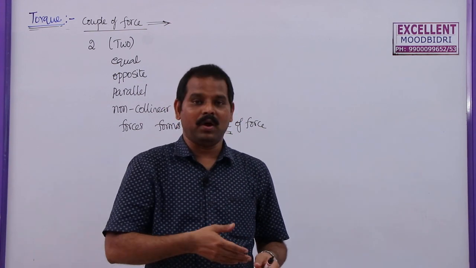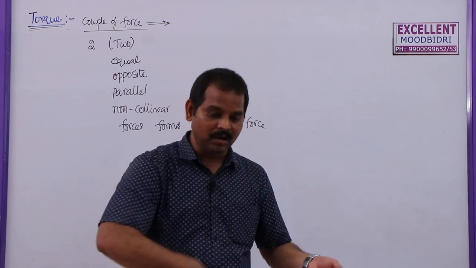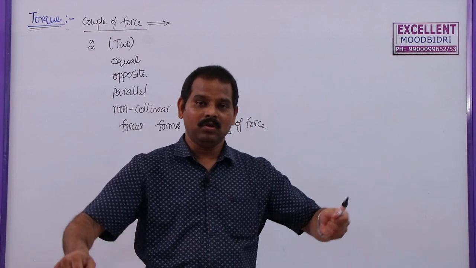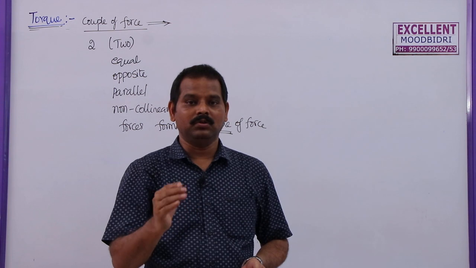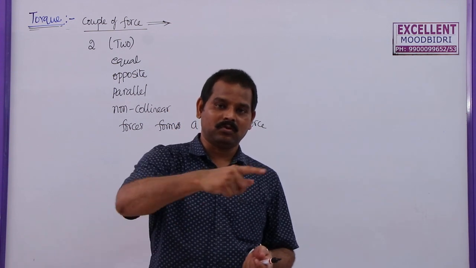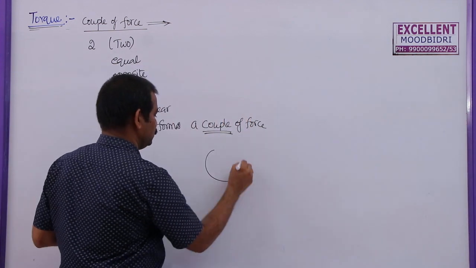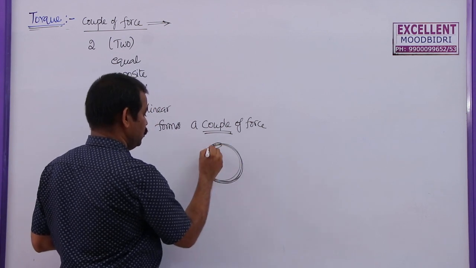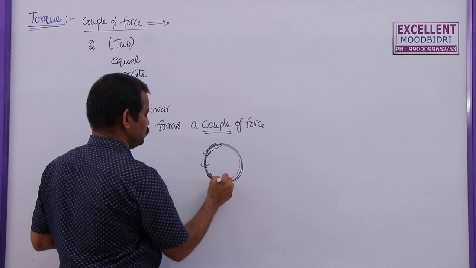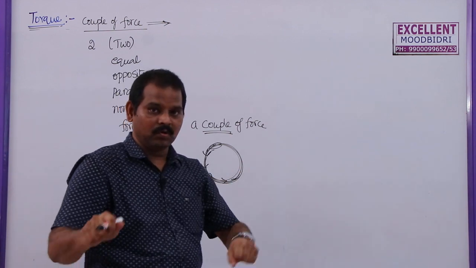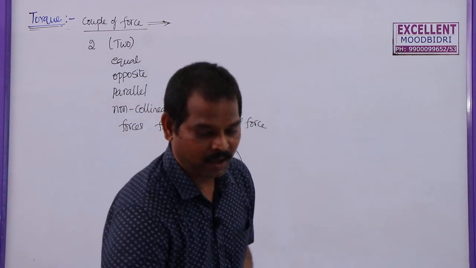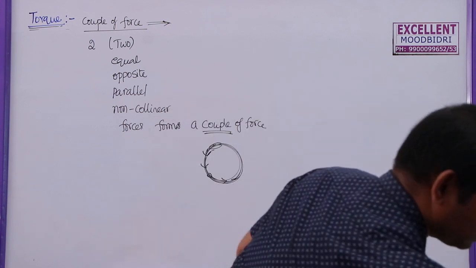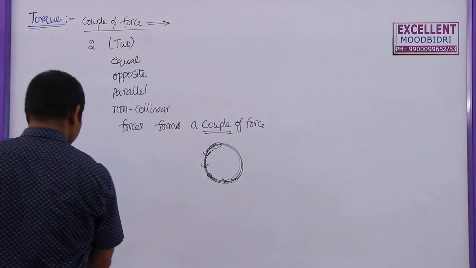But about this point, if you want to rotate the bike there itself, then also you have to apply not just a force, you have to apply a continuous torque to rotate the bike in a circular path. This is your bike. If you want to rotate in this direction, you need to change your direction of the force continuously. There also you are going to apply force on the bike. Now, here